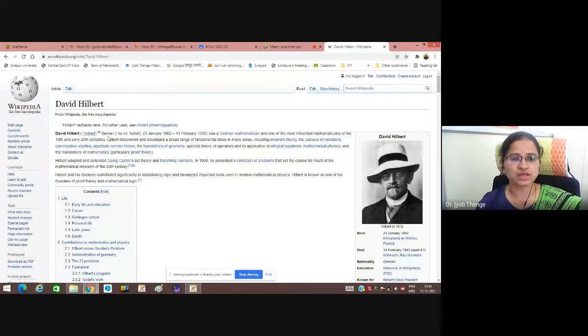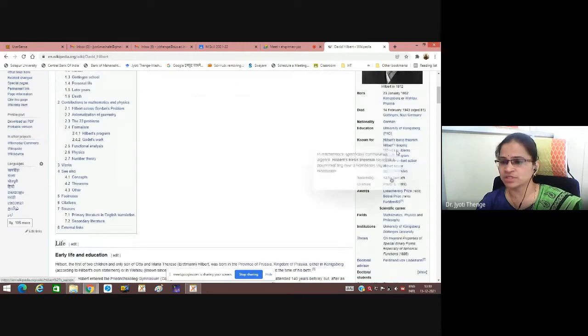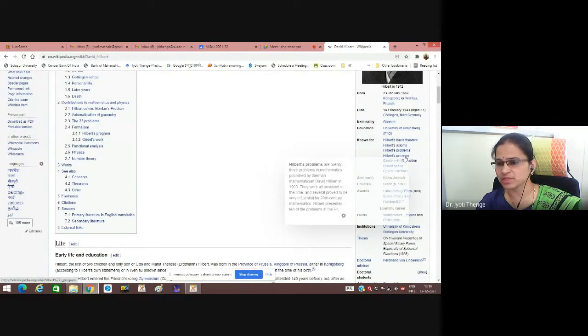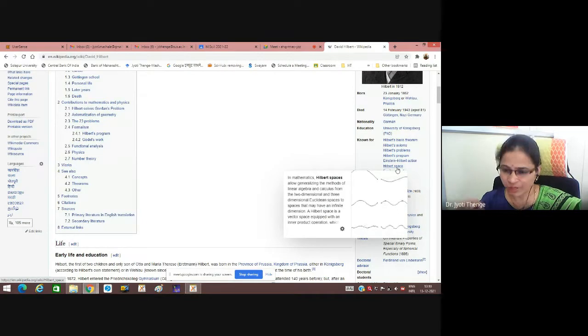This mathematician Hilbert discovered and developed a broad range of fundamental ideas in many areas, including invariant theory, calculus of variations, commutative algebra, algebraic number theory, foundations of geometry, spectral theory of operators and its application to integral equations, mathematical physics, foundations of mathematics, etc. He has given concepts like Hilbert basis theorem, Hilbert's axioms, Hilbert's program, Einstein-Hilbert action, and Hilbert spaces. This Hilbert space is the concept we are going to study in this unit.